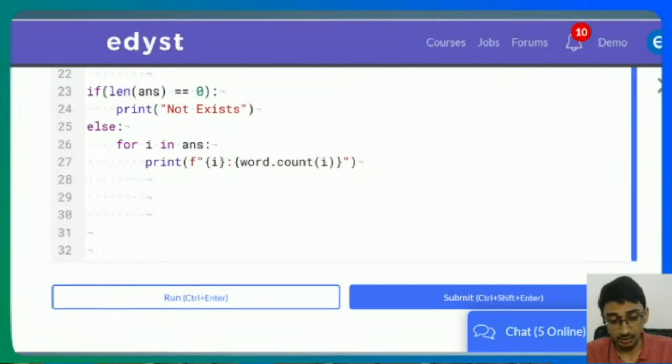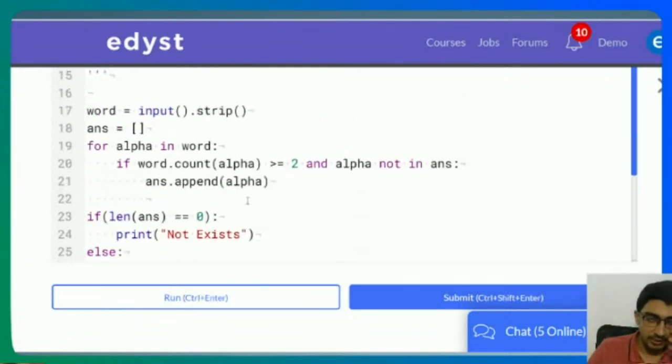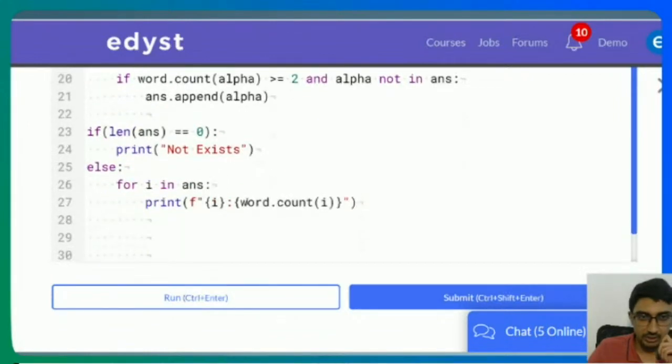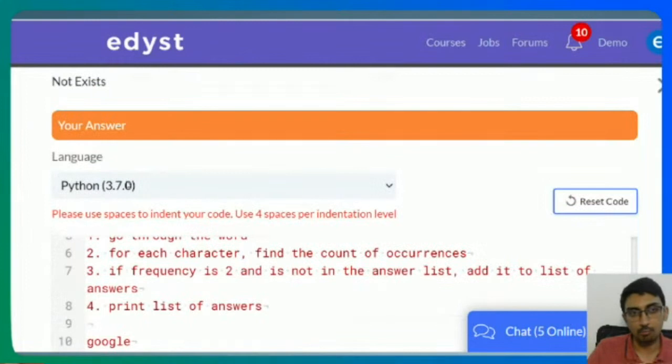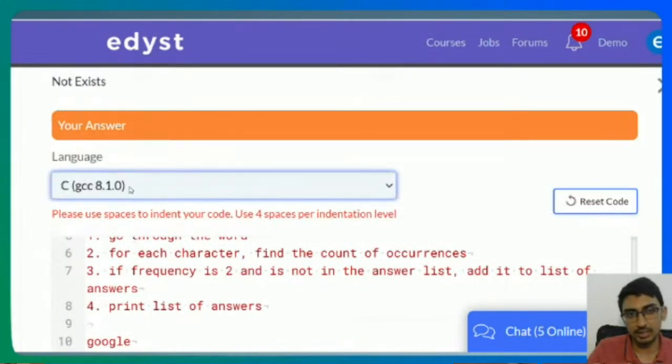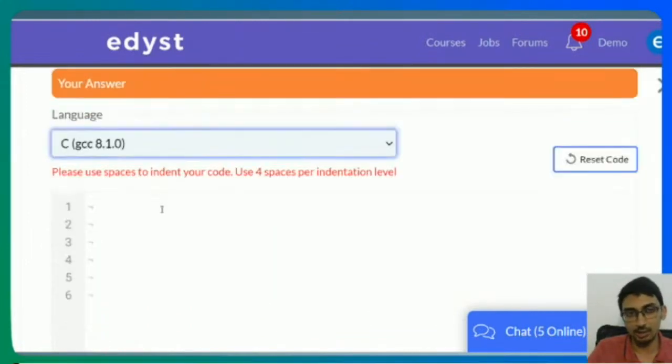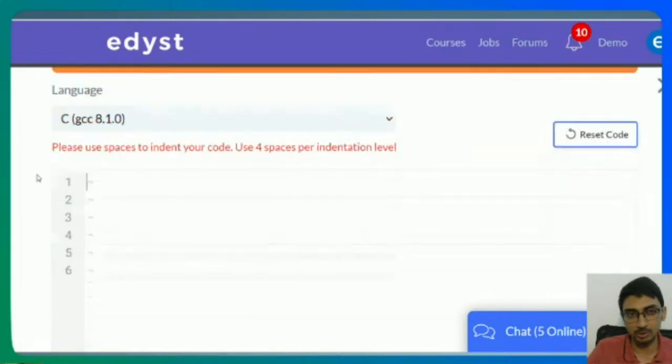Okay, correct. All right, so this is how you do it in Python. In C, it's going to be slightly different. So let me just show it to you in C as well. For those of you wondering, sir, I'm not a C student. But this will help you in your get-the-output-type questions. In MCQ, they're going to ask you this.